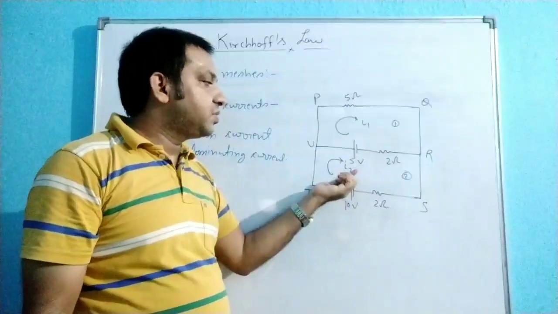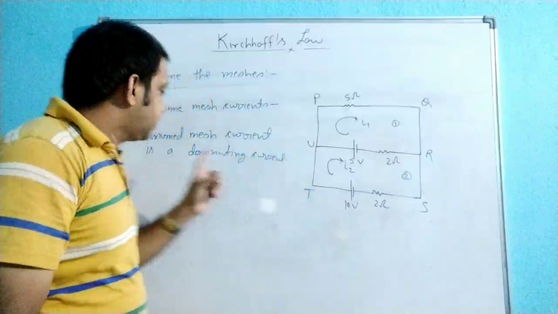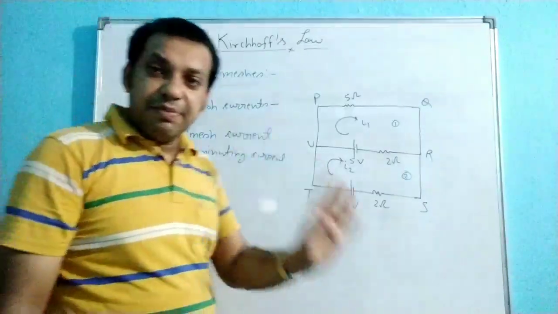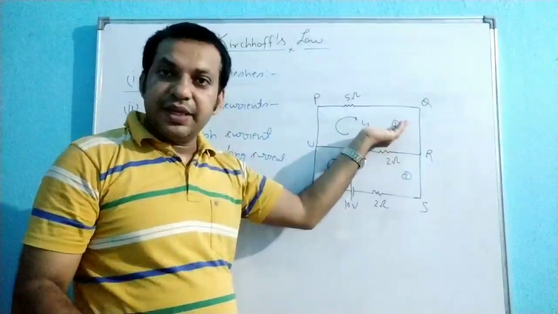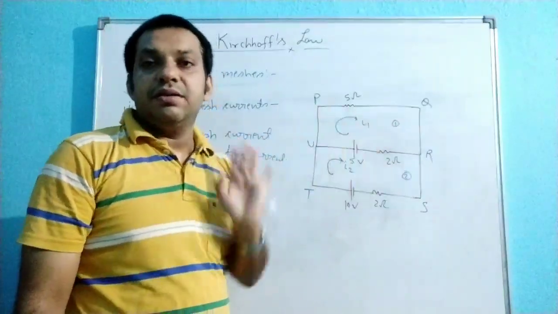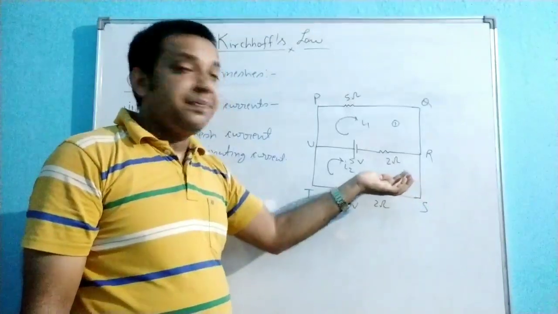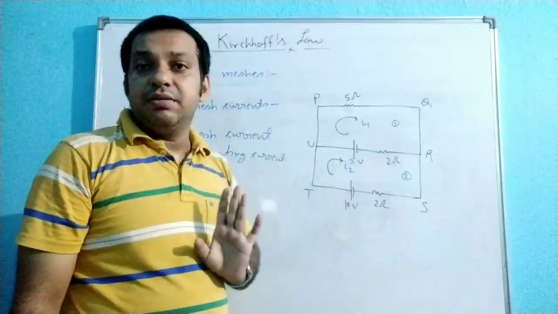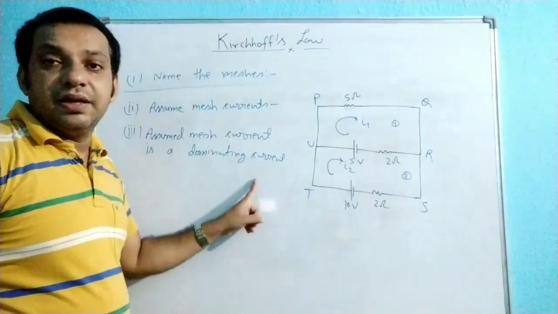If you are considering mesh 2, then the direction of the current is this side. So this third point is assumed mesh current is a dominating current. That means when we are applying the KVL on the first mesh, then I1 is the dominating current. And when we are applying the KVL in the second mesh, then I2 is the dominating current.